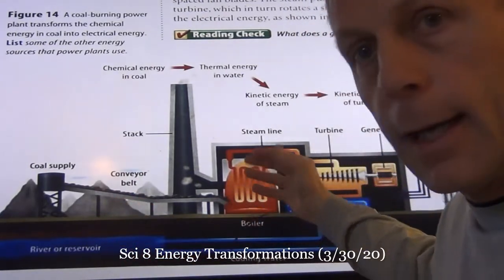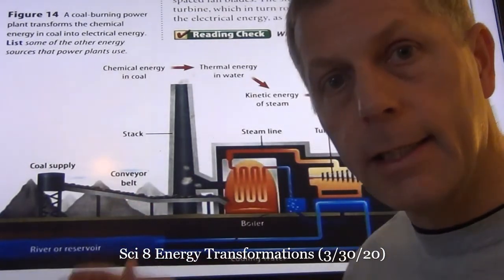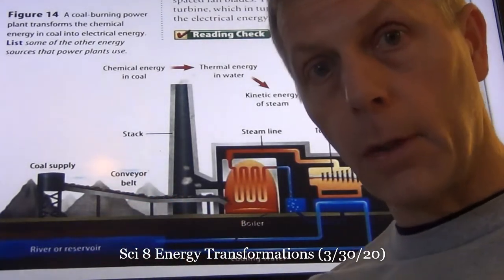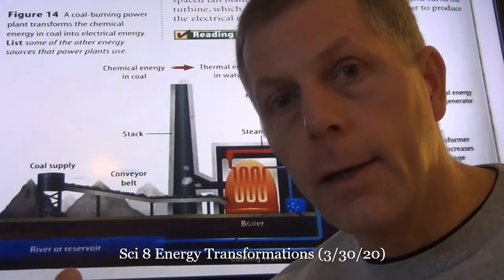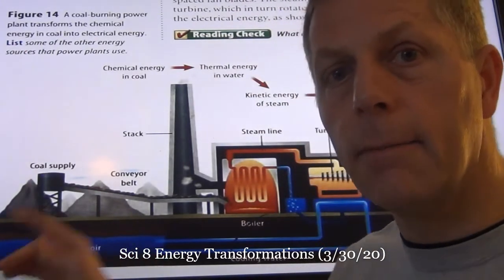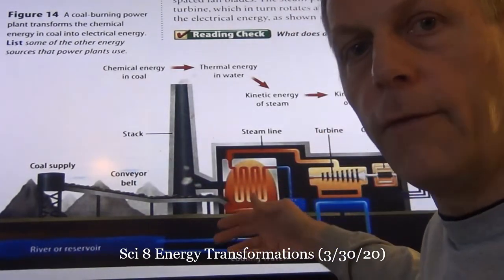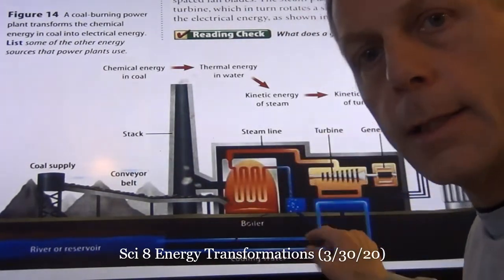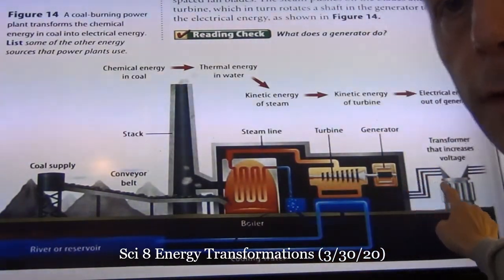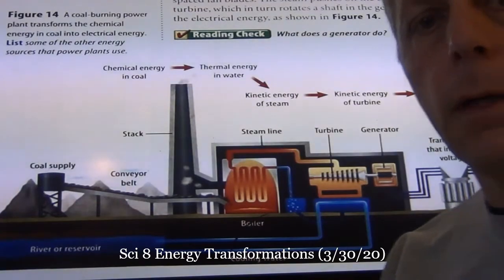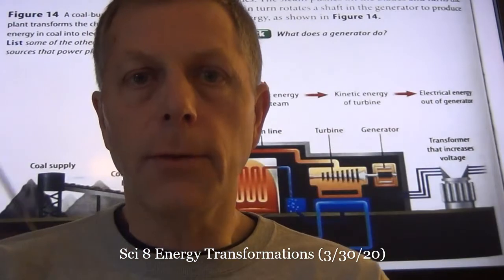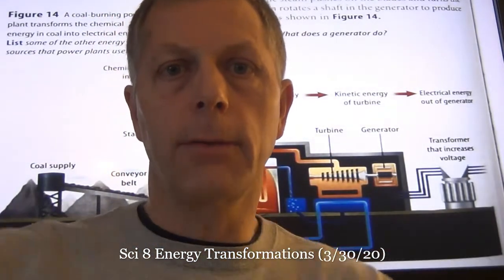But the kinetic energy that is being transformed from the coal energy: water comes in, we heat the water up, that gets lots of kinetic energy in the steam. The steam causes the turbine to move. As the turbine moves, it causes the generator to create this electricity. The electricity goes over to the transformer, and then the transformer basically takes all of that energy and transforms it into electrical energy that gets sent out to all our houses.